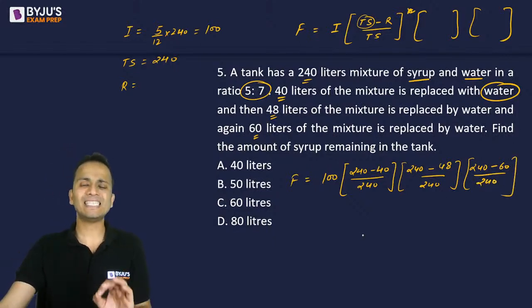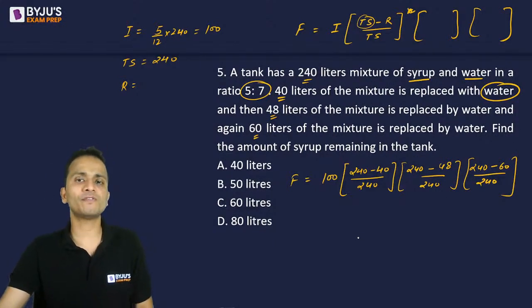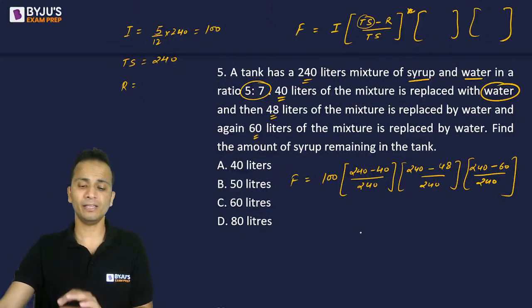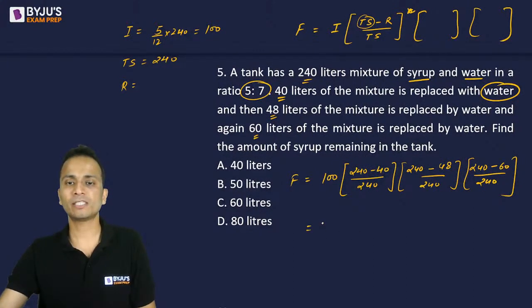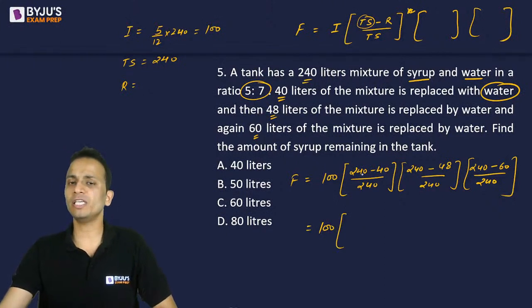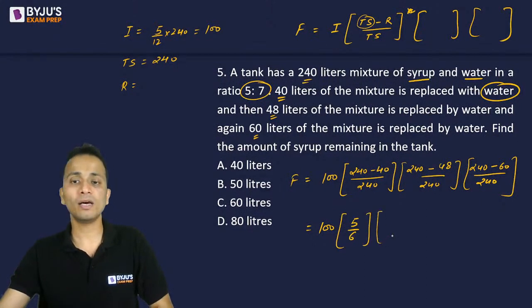Simplify this, and this will give you the final amount of syrup that is remaining in the tank. Okay, so let's simplify. Inside the bracket, 240 minus 40 is 200. So 200 divided by 240 will be equal to 5 upon 6. So the first bracket will be reduced to 5 upon 6.